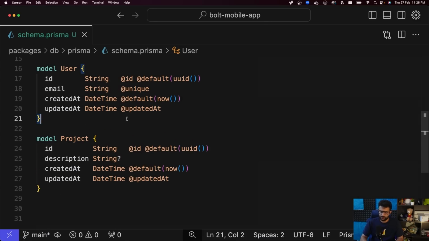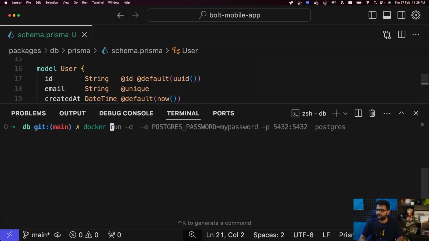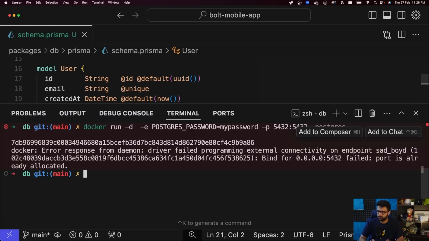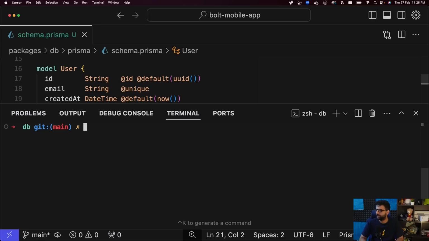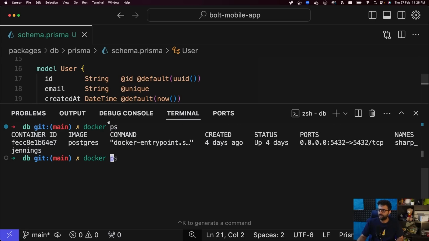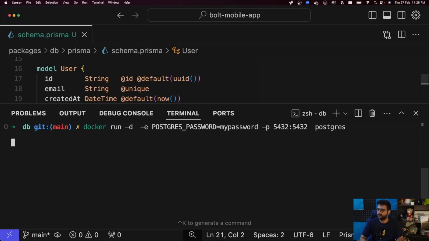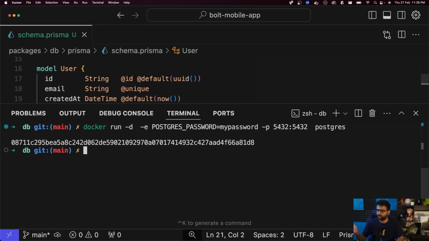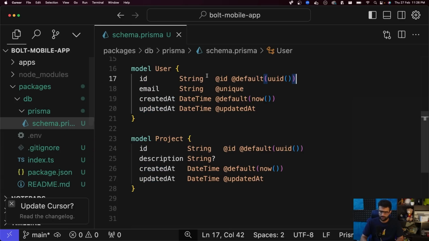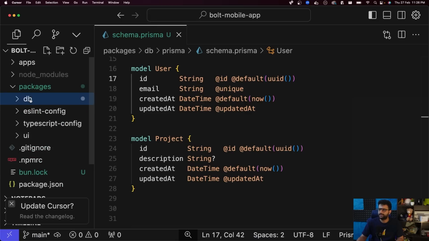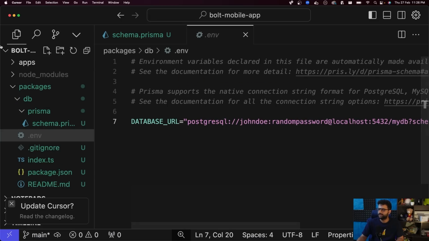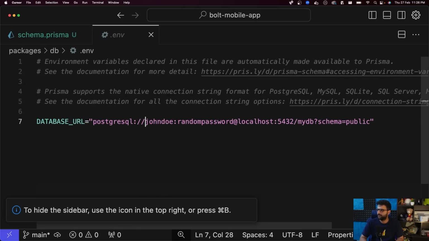Let's create a local database really quickly. I'm going to use Docker for it. I already have Postgres running on that port, so let me close the old one that I have. Run it again. And now I have Postgres running locally. This is my password to Postgres. So what can I do? I can go to the .env file that exists in packages/db and replace this database URL with postgres, this password, localhost at 5432, postgres, and that's it.